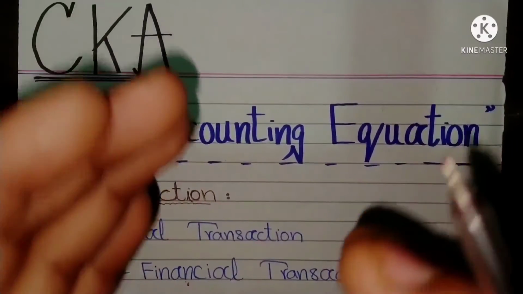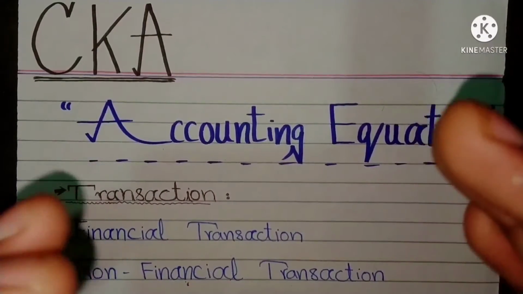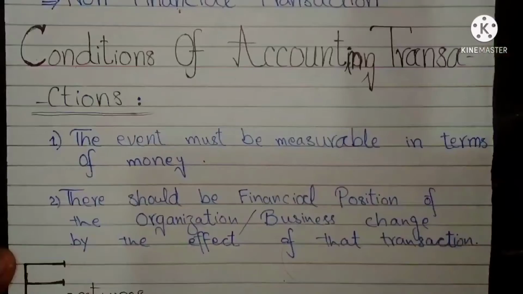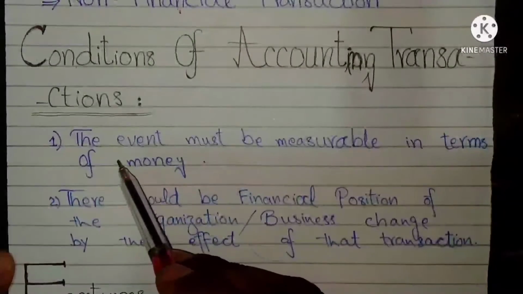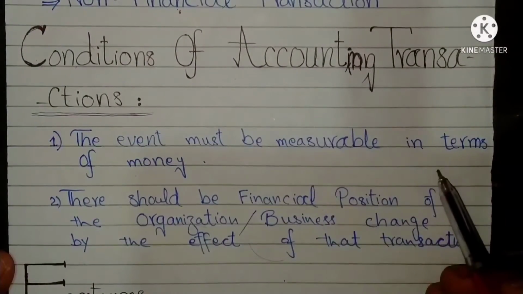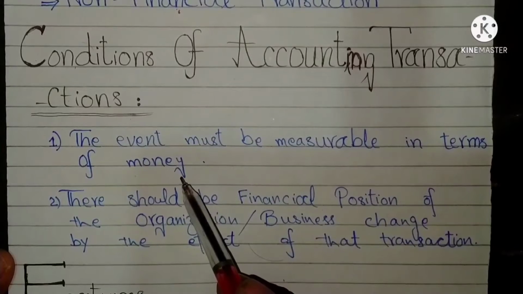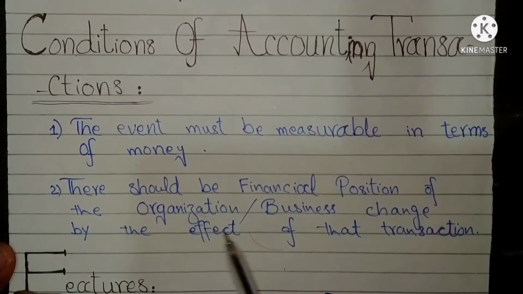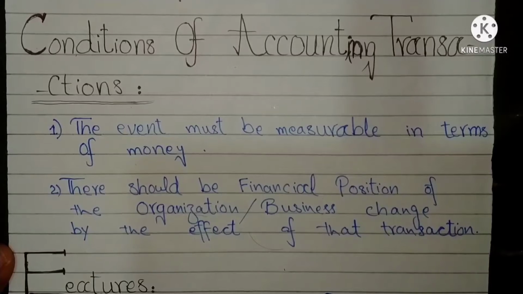On the other hand, something may be regarded as a transaction even though it involves no exchange. There are two conditions. First, the event must be measurable in terms of money. Second, the financial position of the organization or business should be changed by the effect of that transaction.